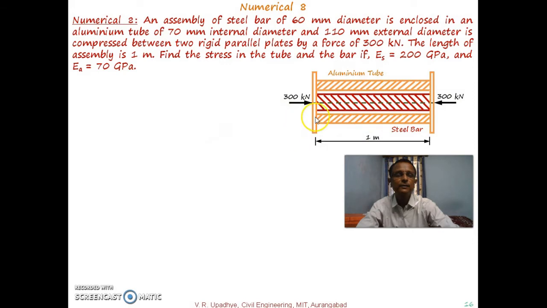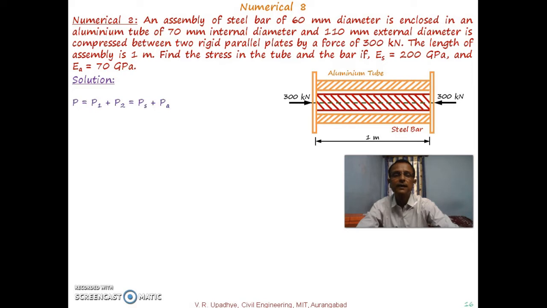We need to calculate out of the total 300 kN, how much force is taken by steel and how much by the aluminium tube. If we can calculate that, then we can find the stress induced in each material. So we'll go through the solution.